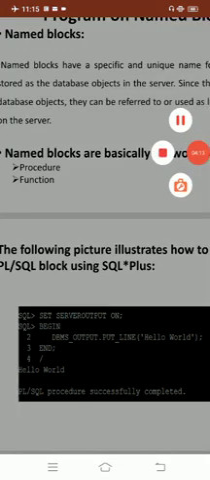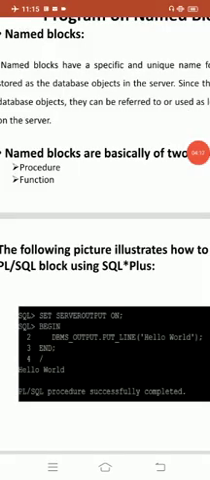Next, the declaration section. Here the PLSQL block has a declaration section where you declare variables. In the declare section we can declare the variables, allocate memory for cursors and define data types.